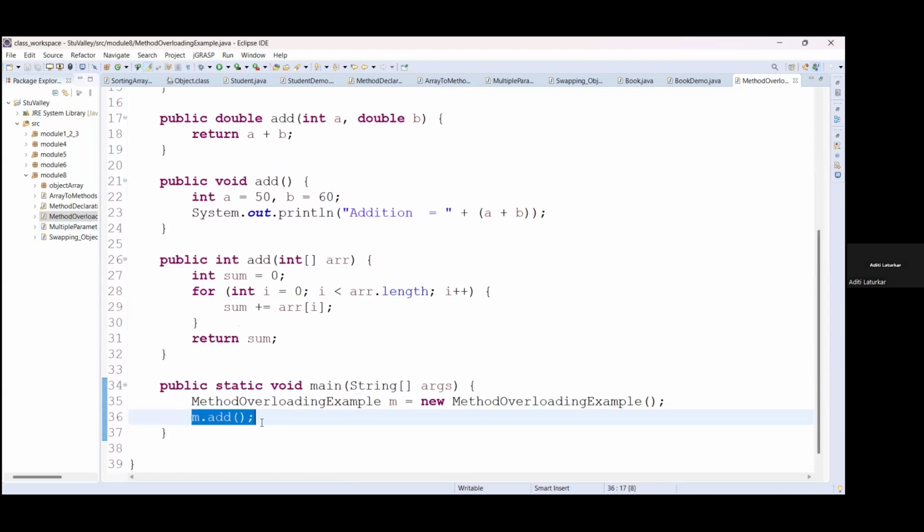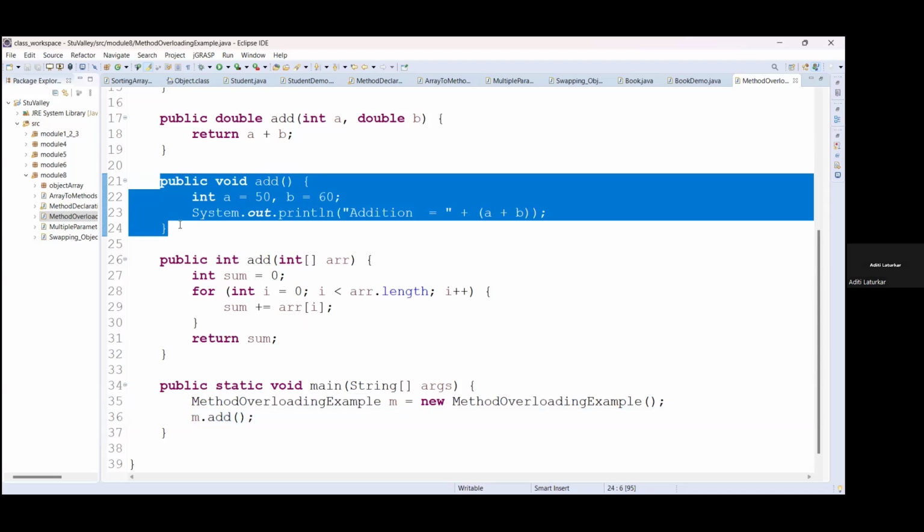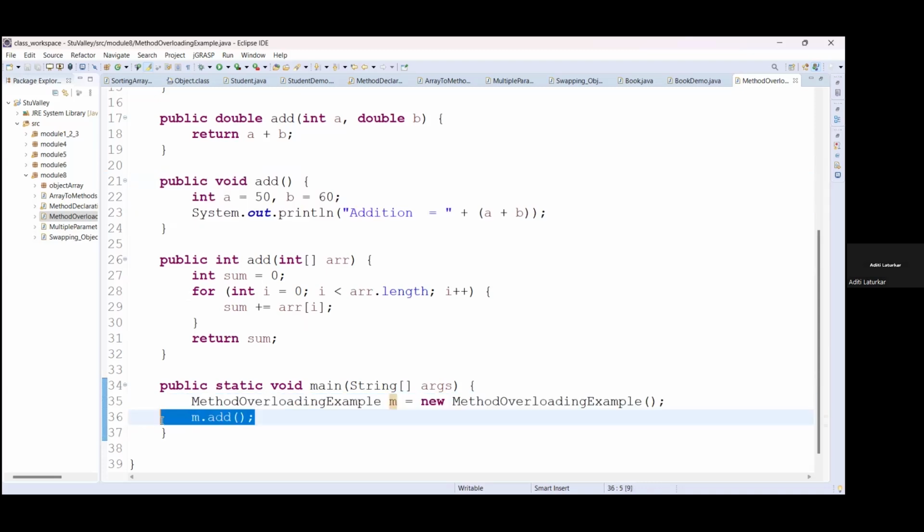When you call the method without parameters, the compiler understands that no parameter is passed, so it needs to call the void method which is not returning anything. So this gets resolved at compile time itself according to the parameters passed.